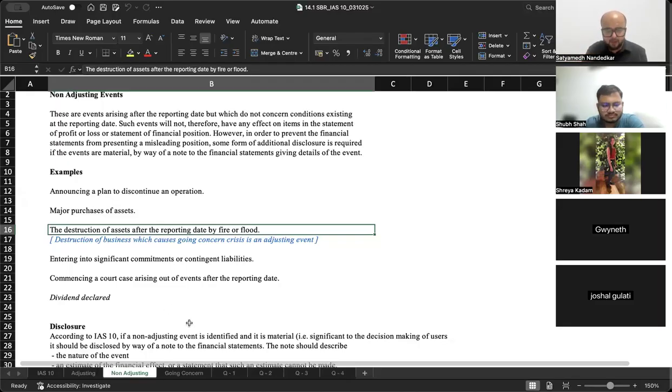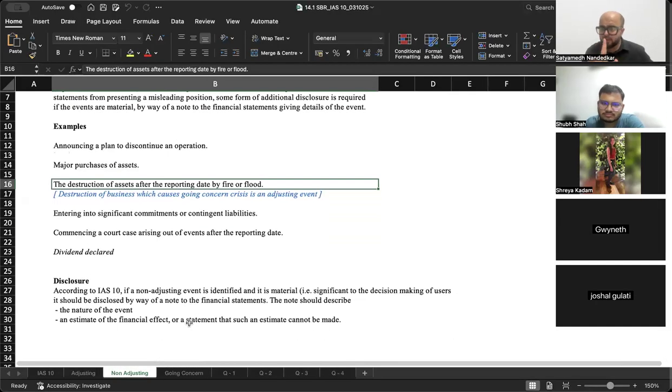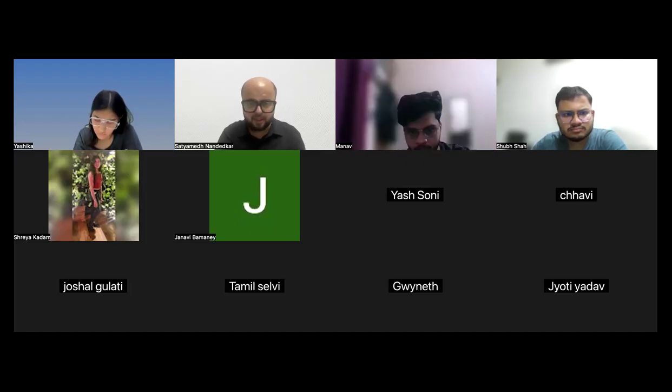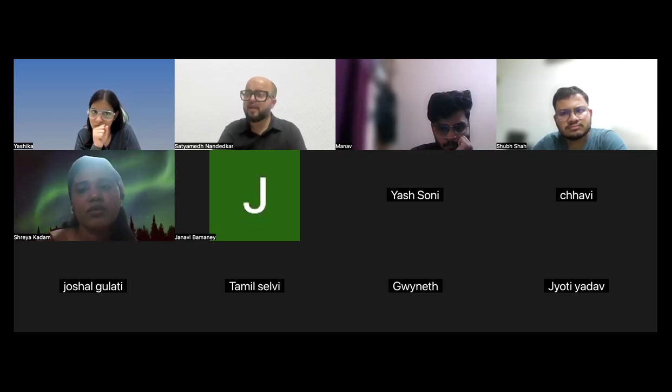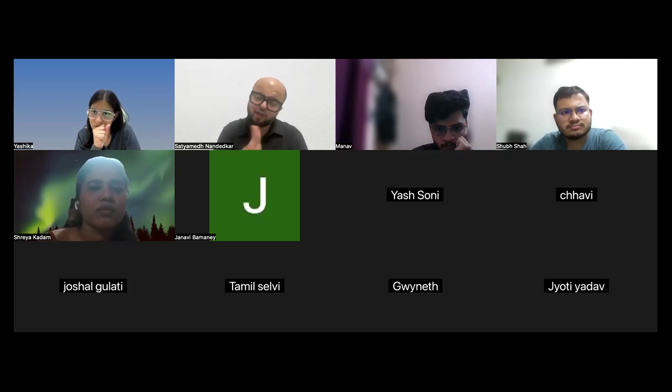That is why. And make sure that whenever a disclosure is made, we'll go through the Infosys balance sheet once, after all the standards are done, to see how all of these items come together. See, if it is a material item, then make sure that there is adequate disclosure of the nature of the event and the financial impact. Wherever possible, you should state. And where it is not possible to state the financial impact, make sure that you mention the fact that we tried but we could not estimate the actual financial impact in this case. That you have to state.